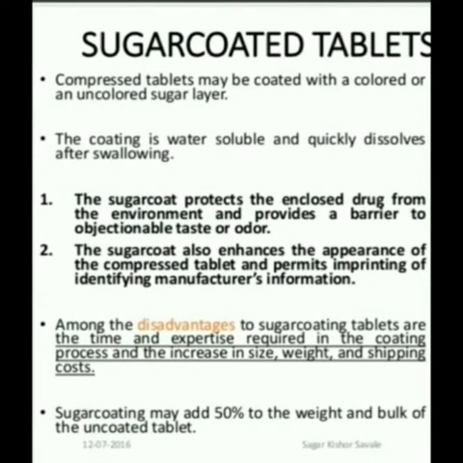One is the sugar coating tablets. Sugar coating tablets are used to mask the odor and the taste. Compressible tablets may be coated with a colored or uncolored sugar coating, and the coating is water soluble and quickly dissolves after swallowing. The sugar coating protects the drug from the environment, and also acts as a barrier to bad taste and odor. Sugar coating also enhances the appearance of the compressed tablet, and by the sugar coating we can identify the manufacturer information.